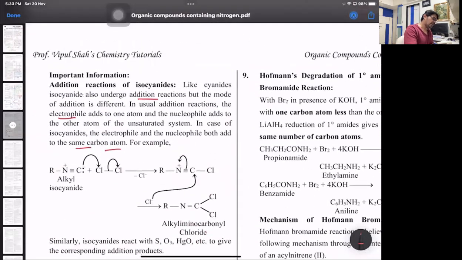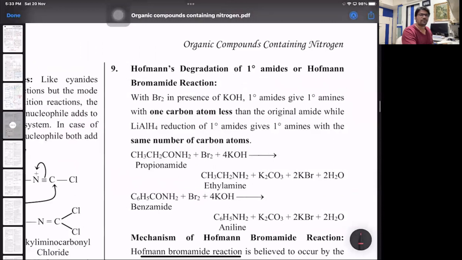Then the next one, a very important one, Hoffman's degradation or Hoffman's bromamide reaction. Here, a primary amide is converted to a primary amine with 1 carbon less. With bromine in presence of KOH or NaOH, 1 degree amide gives 1 degree amine with 1 carbon less.